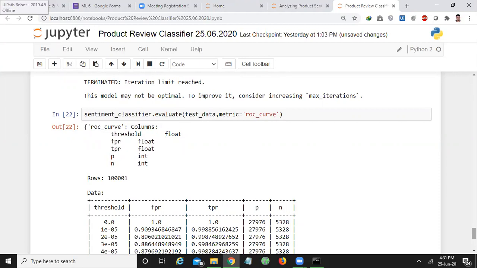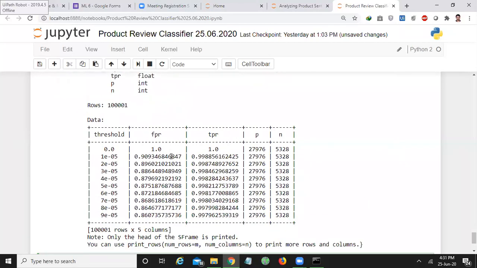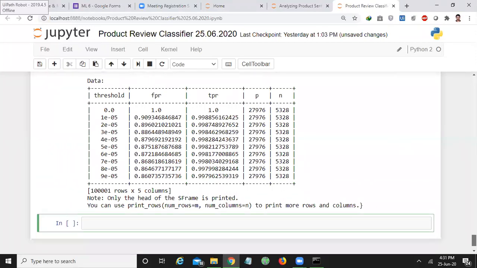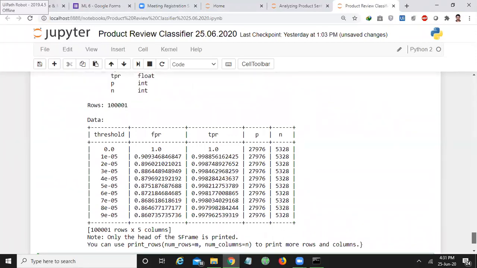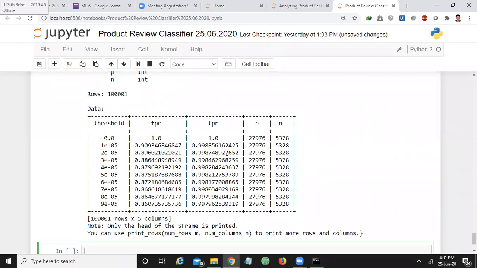Okay, here if you see the false positive and true positive rates, FPR and TPR. Here it is identifying the false positive rate and true positive rates.